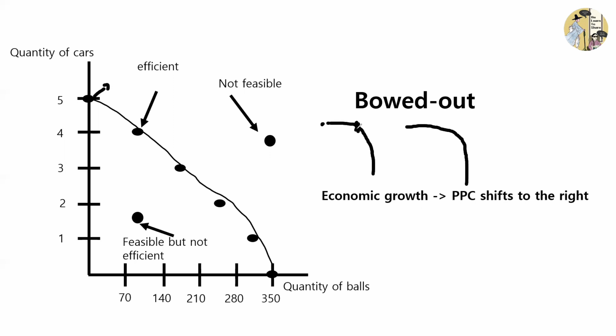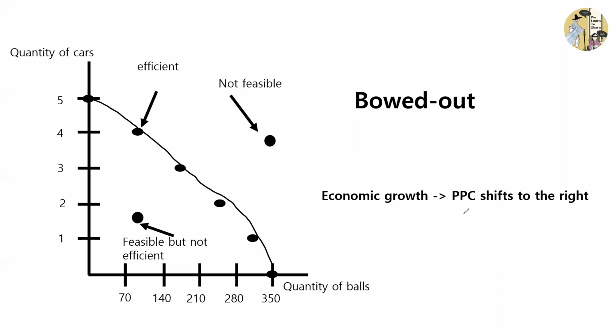As soon as we decide to produce a higher quantity of a certain product, the opportunity cost increases. So for example, if we decide to move our production point from here to here, the opportunity cost of producing this quantity A is going to be higher compared to moving from here to here.